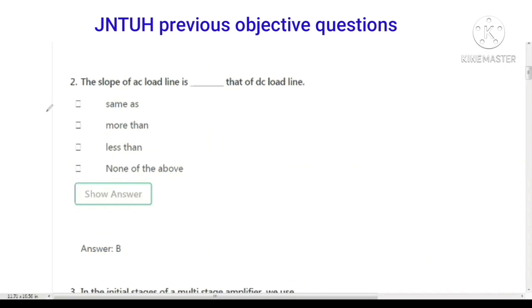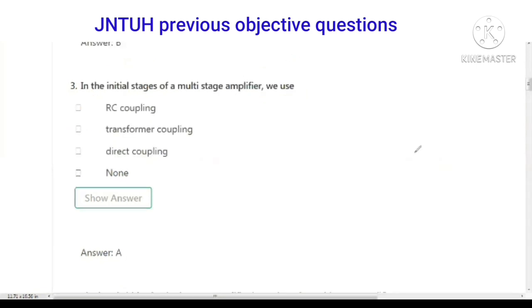Next question, the slope of the AC load line is dash that of the DC load line. The slope of the AC load line is more compared to the DC load line. So the answer is more than that of the DC load line.